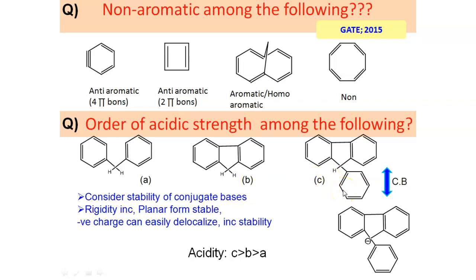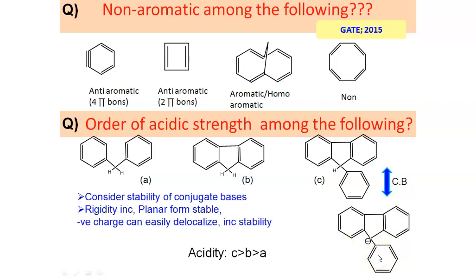So among these 3, which one will be more acidic? C will be most acidic among these 3. Why? Before considering acidic strength, we need to consider the stability of conjugate bases. If we consider the conjugate base of C, here the negative charge is delocalized over 3 benzene rings.